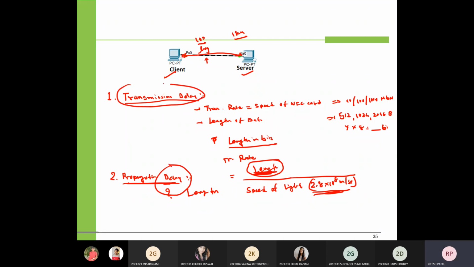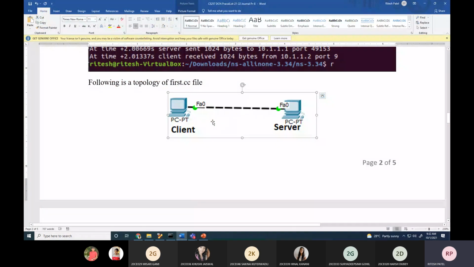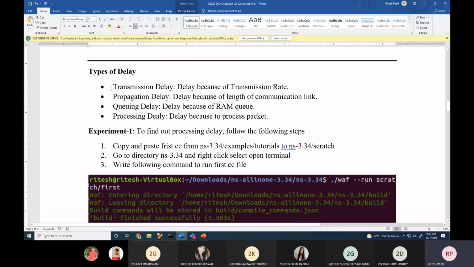What is transmission delay? Length of data divided by the speed of NIC card or transmission rate. So that we will find out the transmission delay, and then we can find out propagation delay respectively. Okay. So in this topology, there are two machines, client and server, and we are going to simulate this scenario: transmission delay, propagation delay, queuing delay, and processing delay.